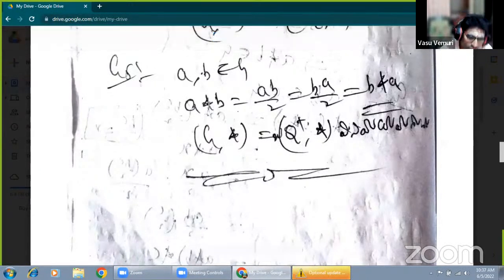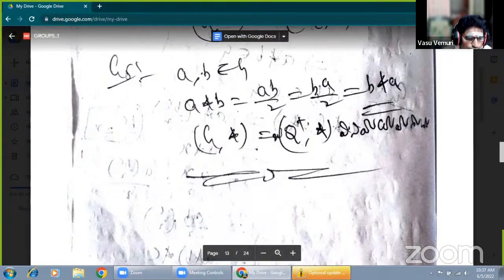That is the commutative property. Now just observe, by the given data, a star b equals ab by 2. Therefore ab is equivalent to ba by 2, replacing a by b and b by a. Therefore b star a is given. Now, finally, we are getting the result a star b equals b star a.